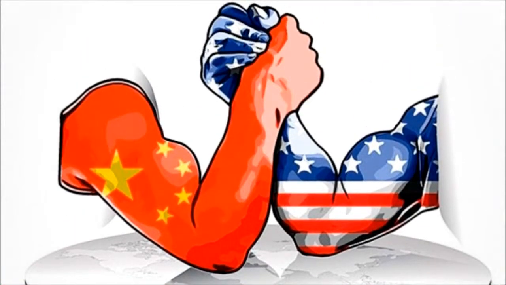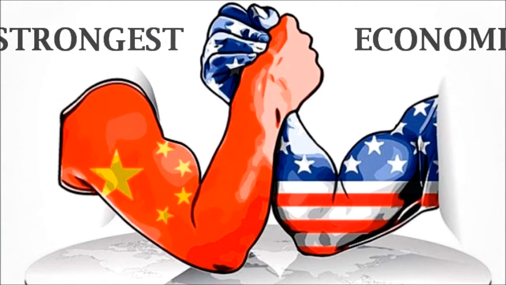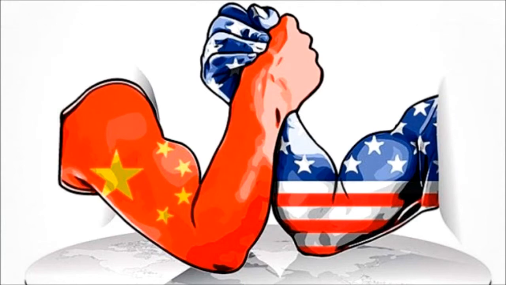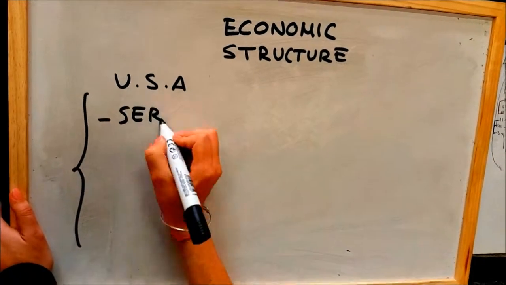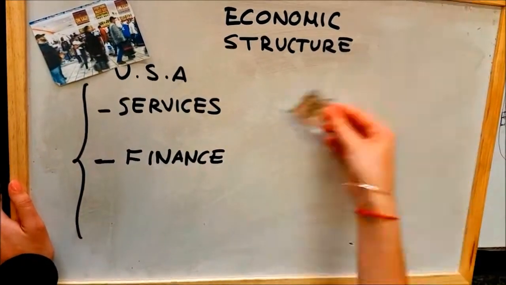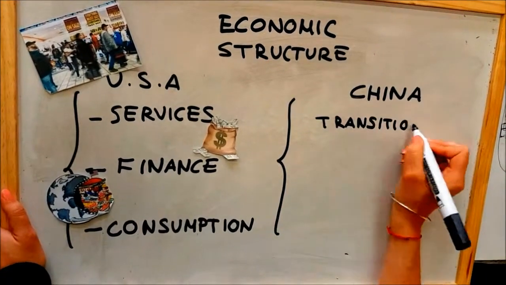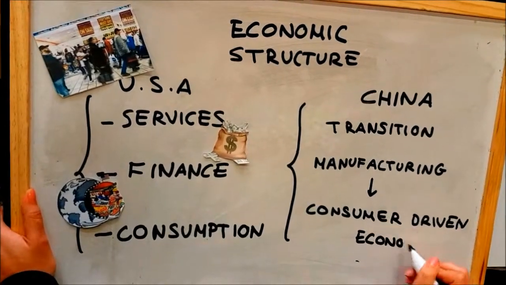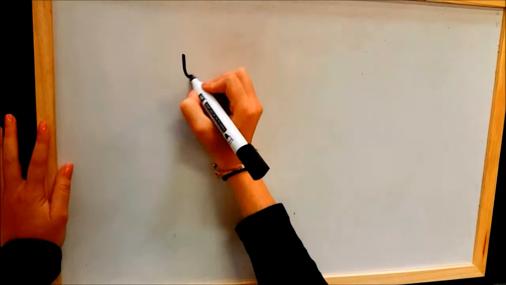Either way you slice it, the two economies are the strongest globally in absolute terms. That's where the similarities end. In total size, each economy is totally different. While the economy of the United States is highly diversified and is based on services, finance, and consumption from the middle class, China is a resource-intensive growth engine making the transition from a manufacturing center to a consumer-driven economy.